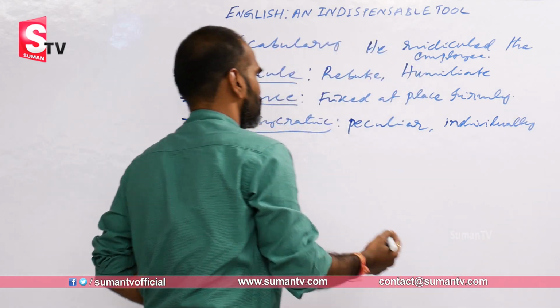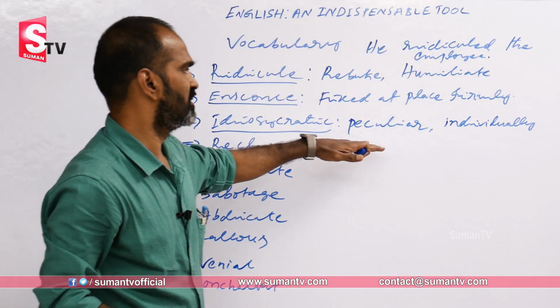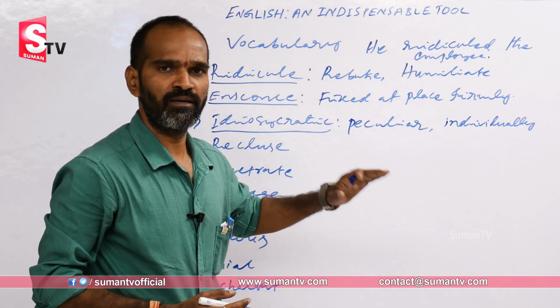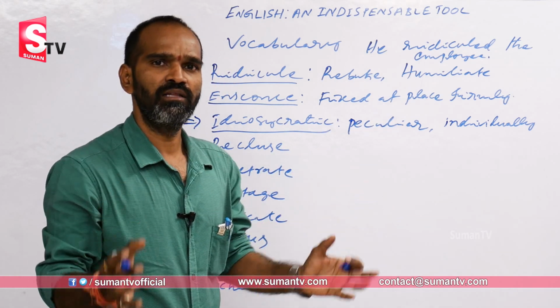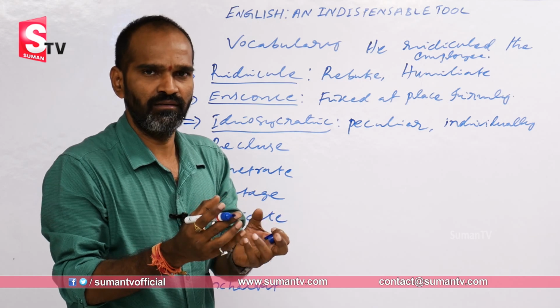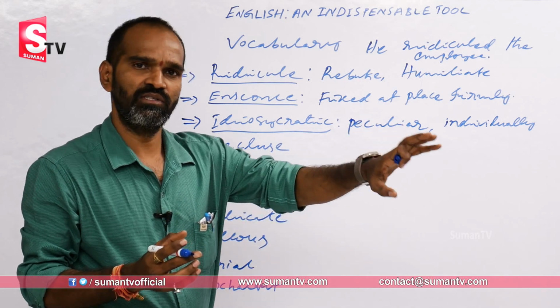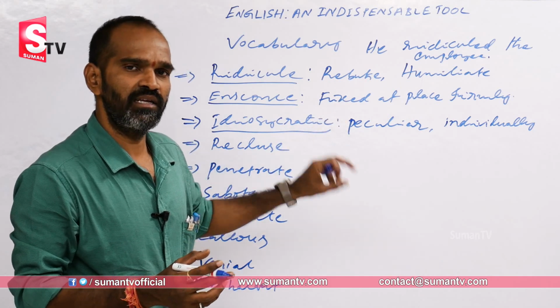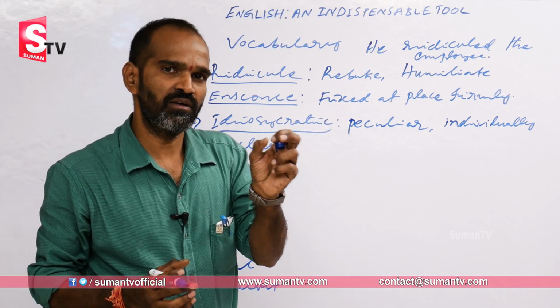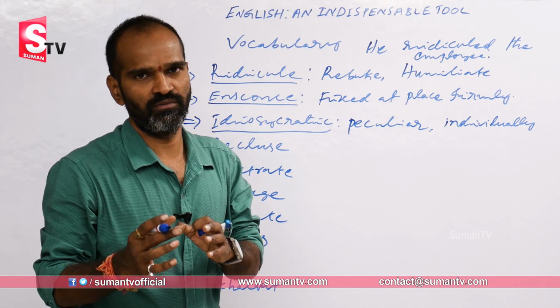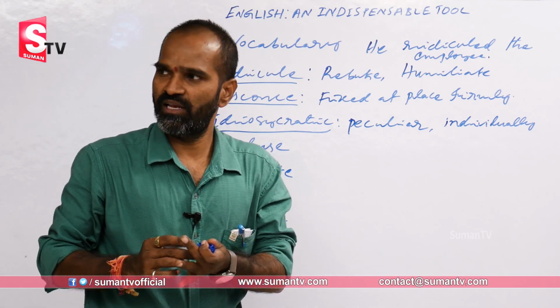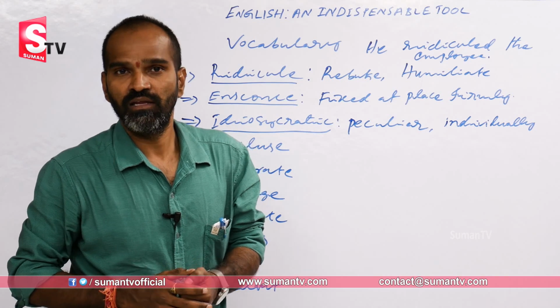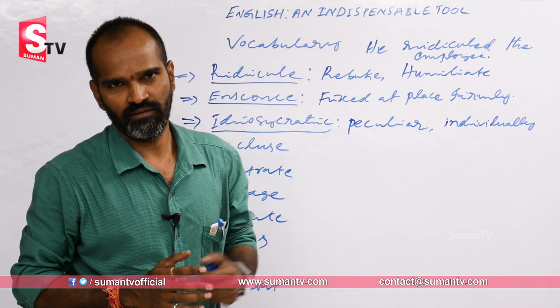Idiosyncratic means the person who is peculiar, out of the box, so the person is recognized as so-and-so person. But generally, this kind of psychological term is taken with a negative touch. It is not for the positive touch of the words. So you can understand, when you see any person who is psychologically not good, he is an idiosyncratic person.